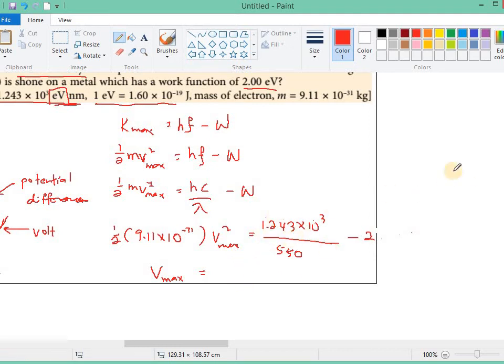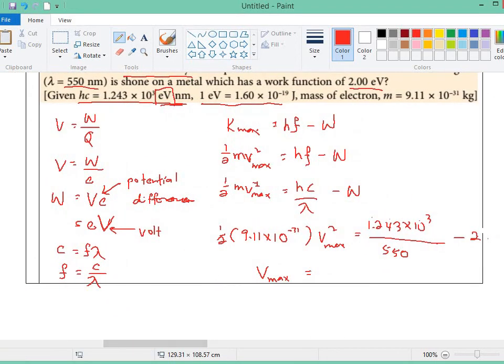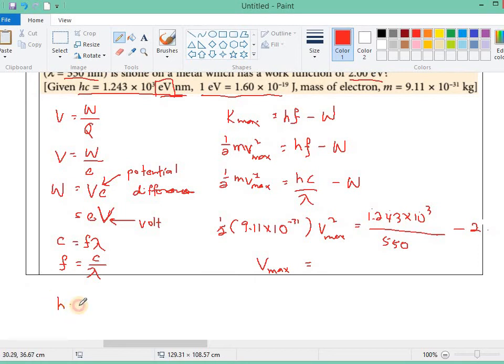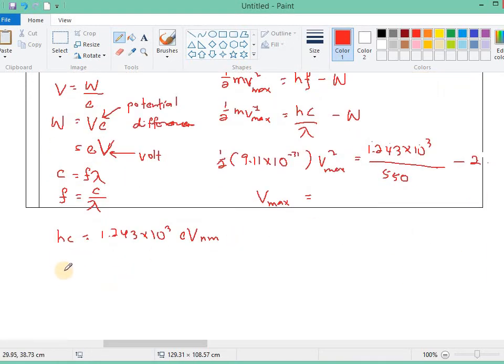Because the value of this hc equals 1.243 times 10 power 3 electron volt nanometer. The energy of the photon is Planck constant times the frequency, and the frequency can be substituted with the speed of light over the wavelength.